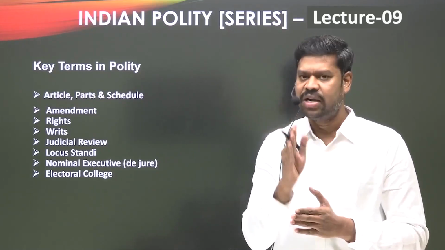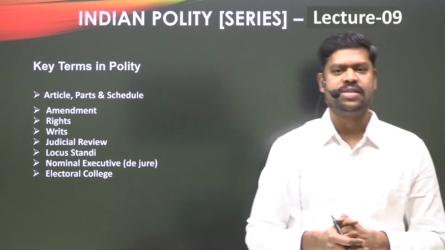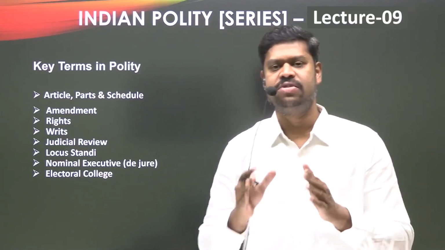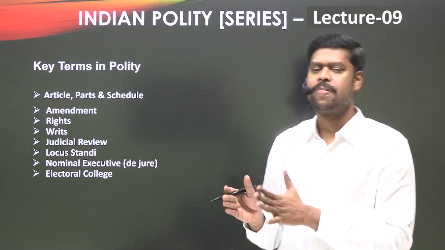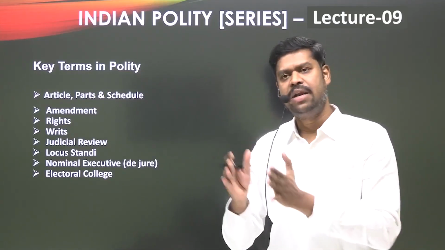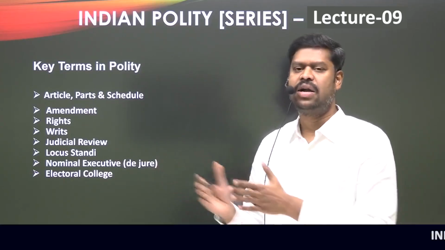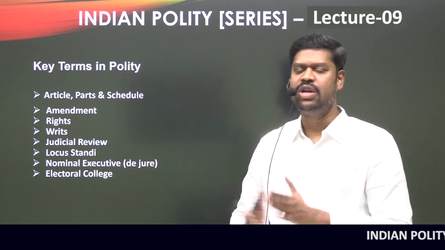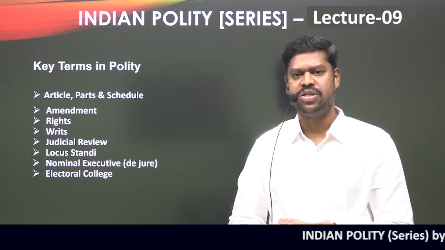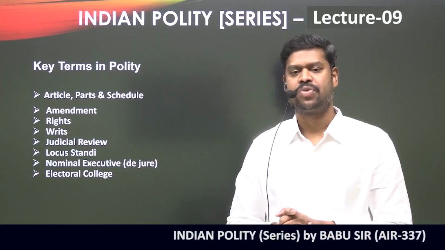And which article in the Constitution gives this power to the Parliament? It is Article 368 of the Constitution. Based on that power, the Parliament has amended the Constitution. And over a period of time, the articles, the parts and the schedules in the Constitution have changed because of the amendments done by the Parliament.